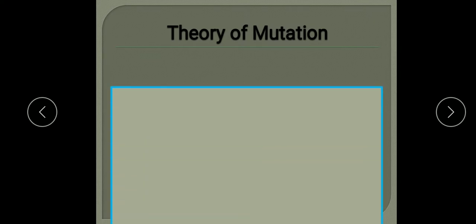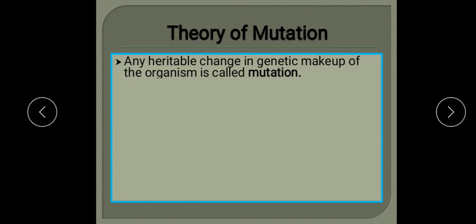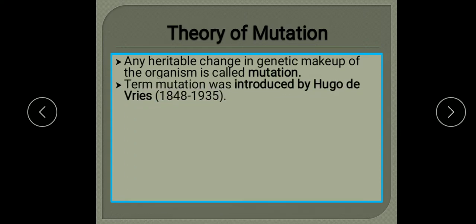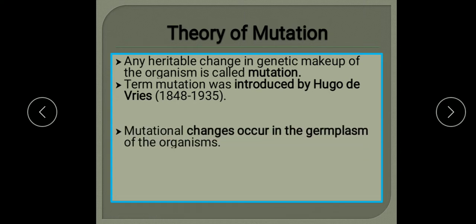So what is mutation? As I discussed already in the previous part also, any heritable change in the genetic makeup of the organism is called mutation. Now this term mutation was introduced by Hugo de Vries, and he used it for large and suddenly appearing discontinuous variation.